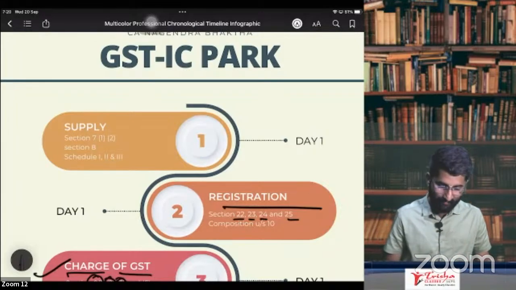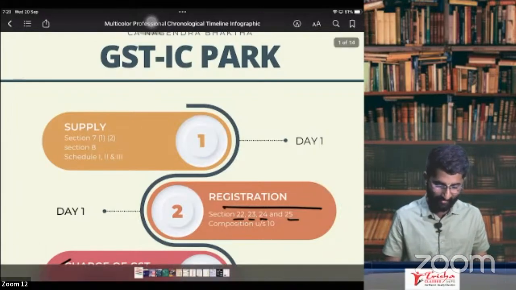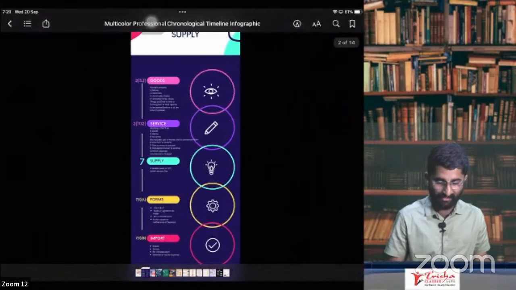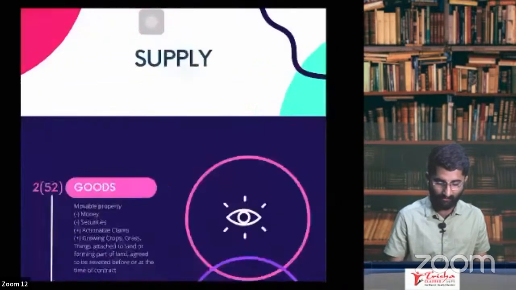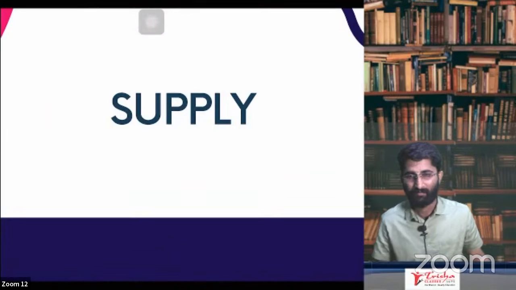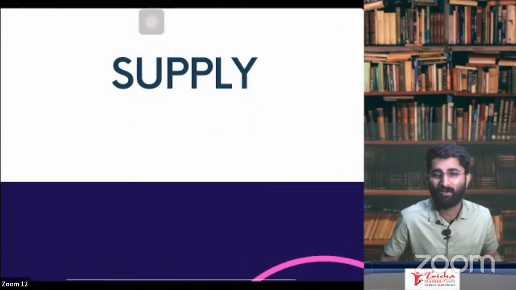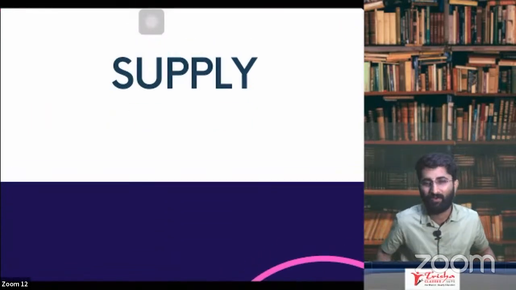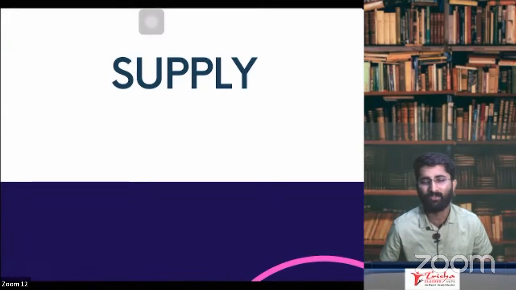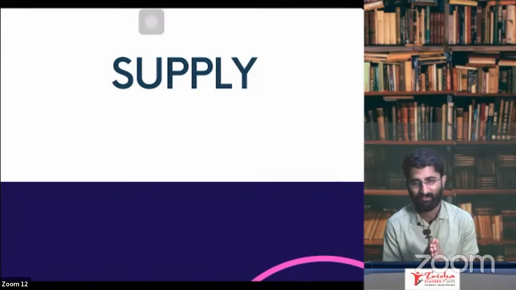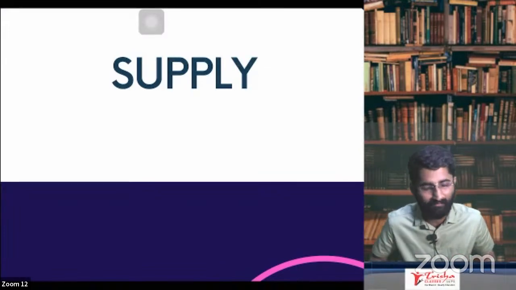The first topic of today's session is supply. So we are going to start with supply now. Before going to discuss supply, first we will discuss what is goods and service tax. To know about goods and service tax, you should know what is goods. First, we will discuss Section 2, subsection 52, what is goods.